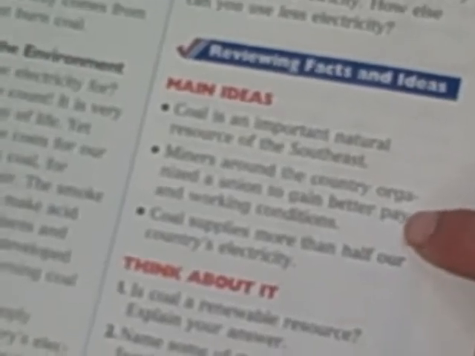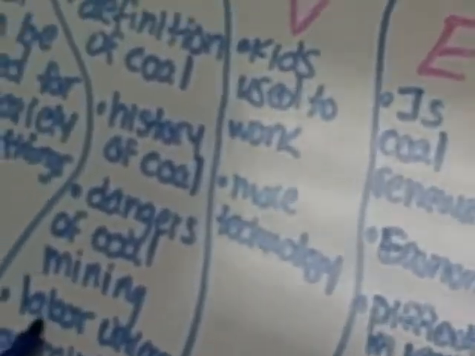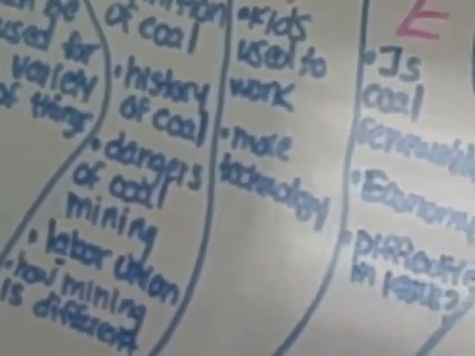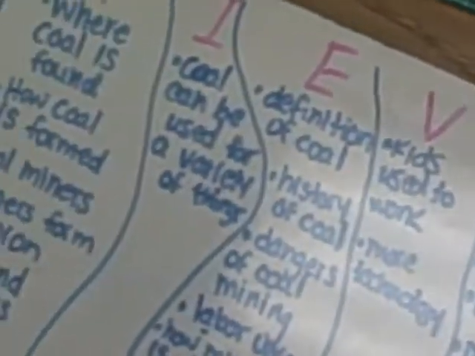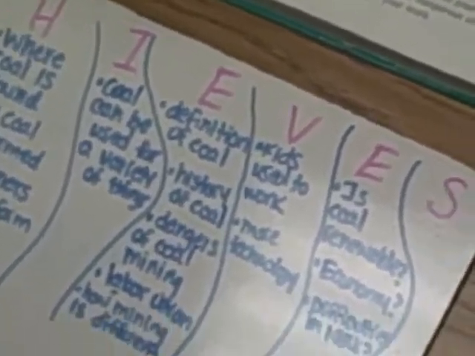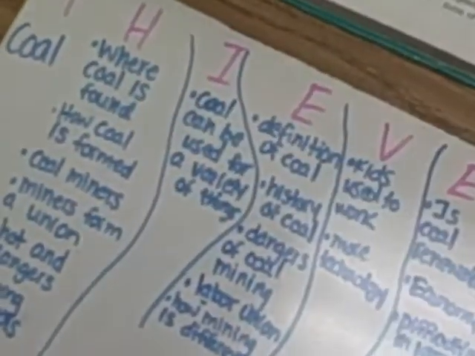The second one was miners around the country organized a union to gain better pay and working conditions. And I think you wrote something down about a union. Okay, very good. Underneath every sentence. And the last main idea was coal supplies more than half our country's electricity. I'm not sure if that could be related to economy in the last section. So what we're going to use this for, and you can skip this one, we don't have to write down all those questions since they're right here for you. But we'll preview this, and then we'll compare it to your classmates' notes, and then we'll use this as we're reading and compare what you've read to the information that you wrote down here.